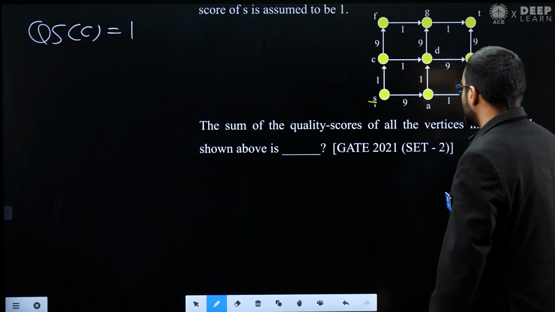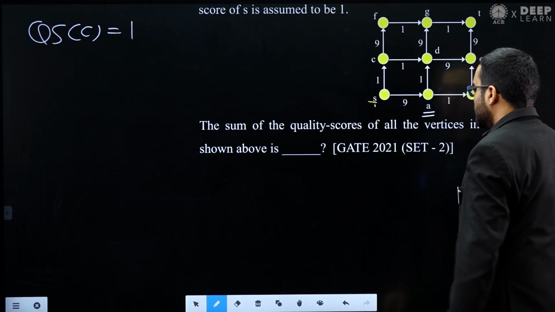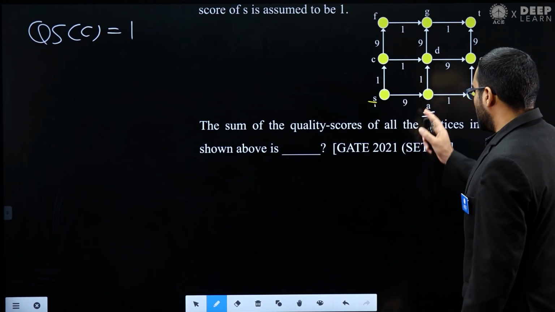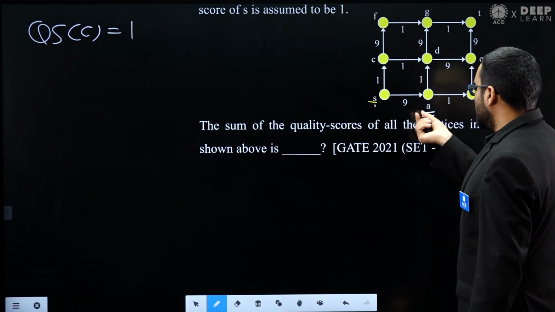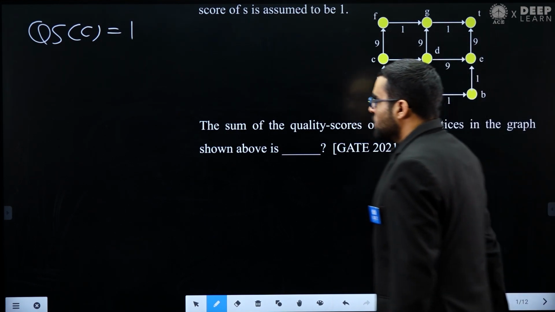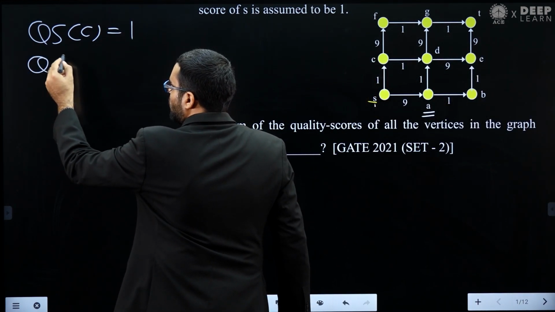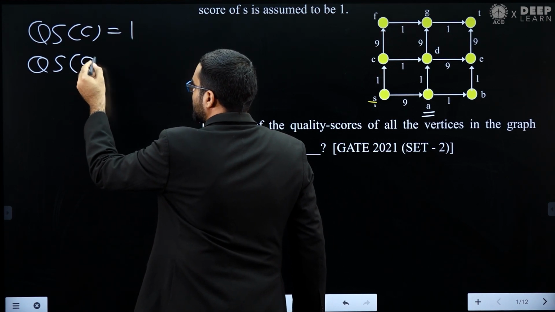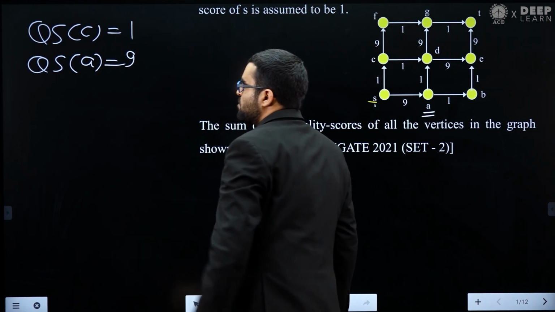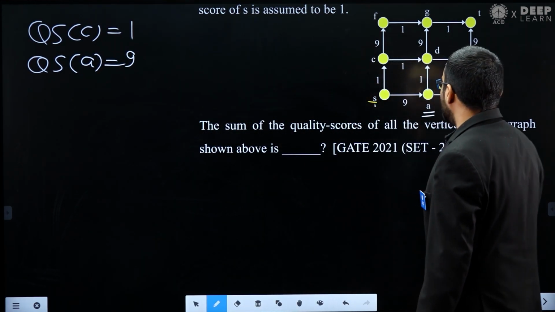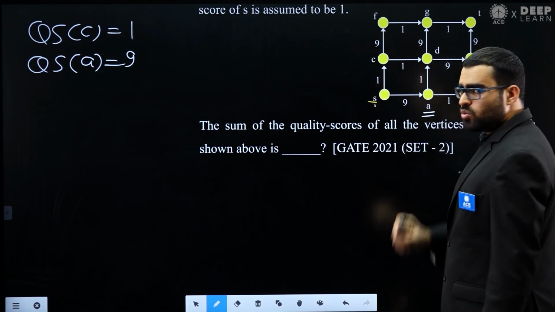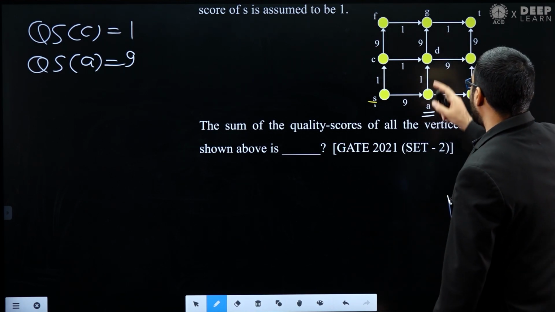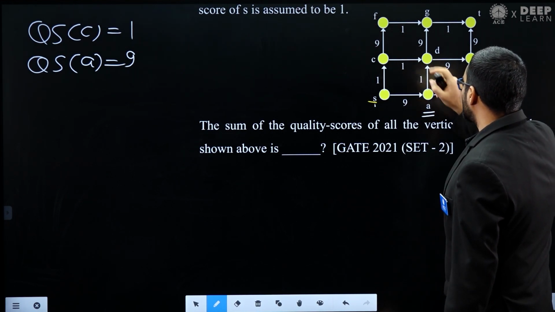Now if you see vertex A, there is only one incoming edge. Again, there is only one path from S to A, and that has weight 9. So the quality score of vertex A will be 9. So we have found the quality score of C and the quality score of A. Now let's find out the quality score of D.